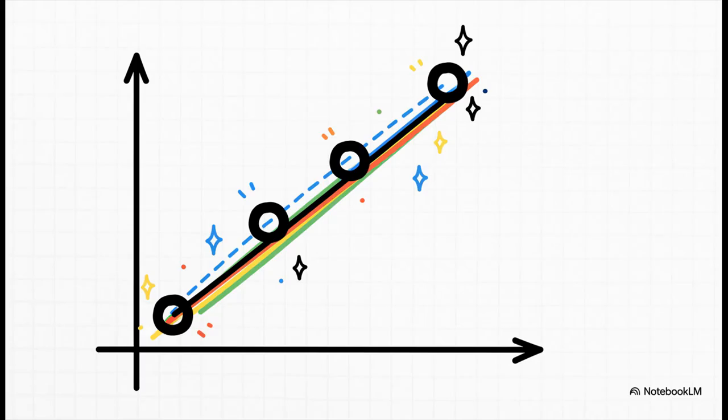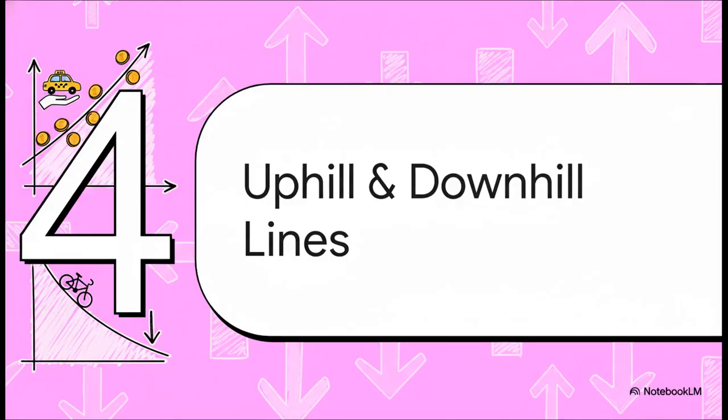And now for the big reveal. When you connect those dots, what do you get? A perfect straight line, heading right on up. That constant, steady change of $2 a mile is exactly what makes the line so perfectly straight. It never curves, it never wobbles. So our taxi fare line went uphill because the price was going up.